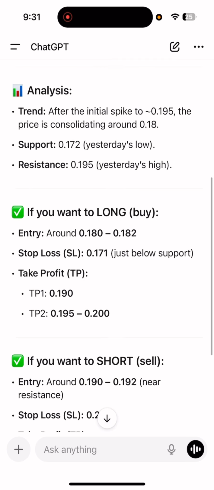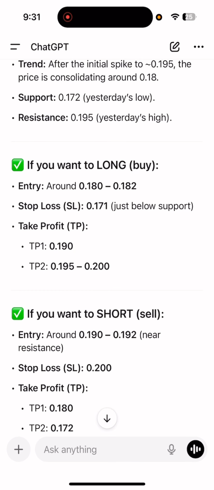Basically, it gave us two results over here. If you want to long, the entry price is given as 0.180 and 0.182, and the SL will be 0.171, and the TP1 will be 0.190, and TP2 will be 0.195 to 0.2. Okay, so this is for the long.